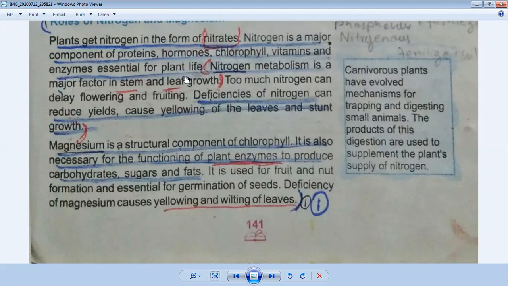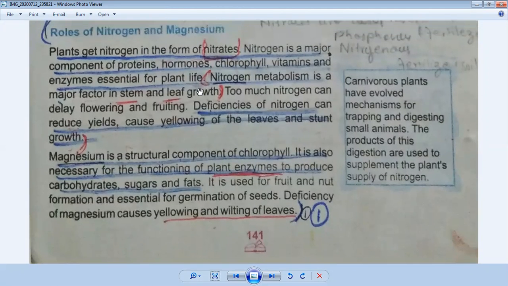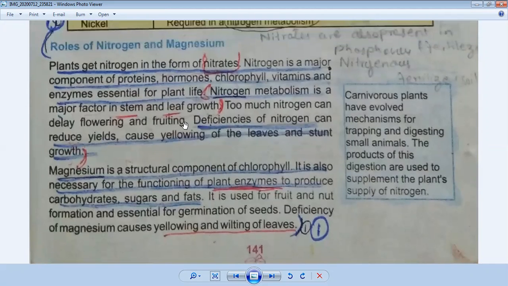Then we have discussed the deficiency, the bad effects of nitrogen. Deficiency of nitrogen can cause, we have discussed three points: reduced yields, yellowing of the leaves, and stunted growth. And the third point we have discussed in this paragraph is the role of excessive nitrogen. If a plant is getting excessive nitrogen, what will happen? Too much nitrogen can delay flowering and fruiting. I hope you understand it.